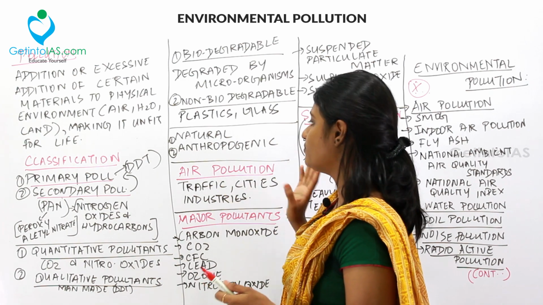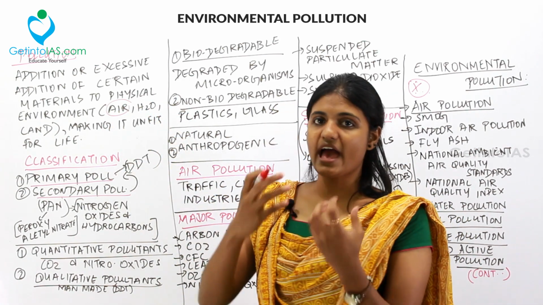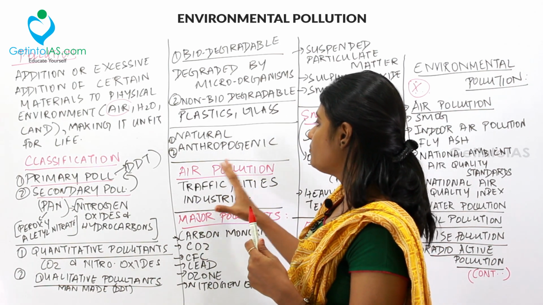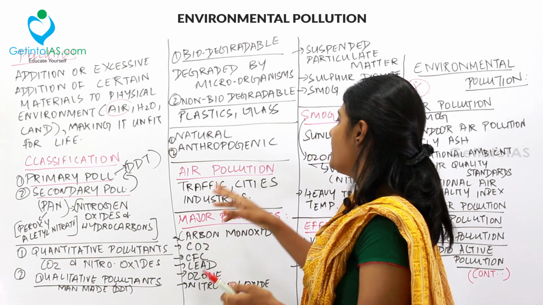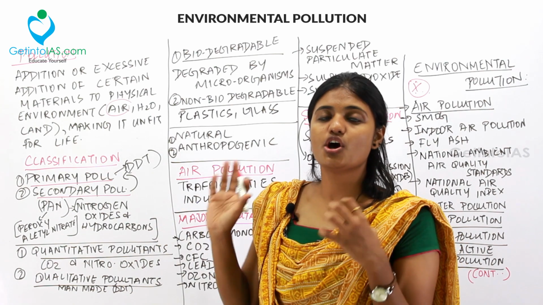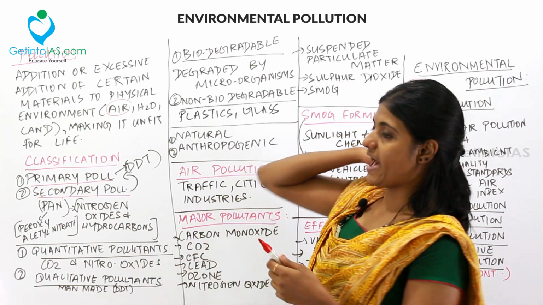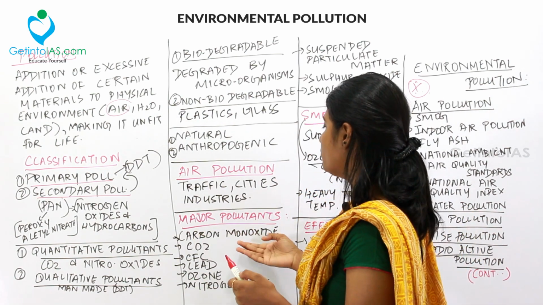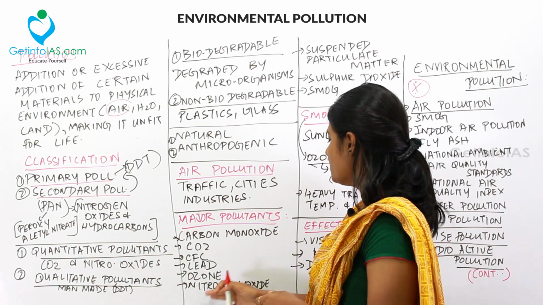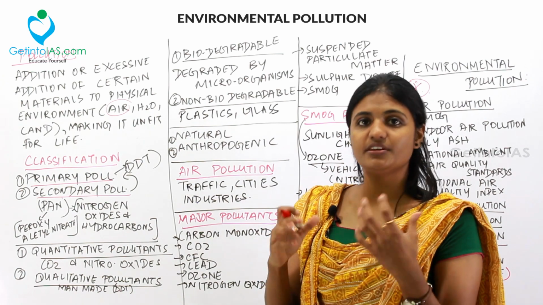Let's move to air pollution. Air pollution is nothing but adding something in excess to the air that makes the air unfit for life. Air pollution is aggravated by traffic, cities and industries. So all these factors contribute to air pollution. Moving to the major pollutants in the air, the first are carbon monoxide, carbon dioxide, CFC, lead, ozone, nitrogen oxide. We have dealt with all these major pollutants in our previous chapters.